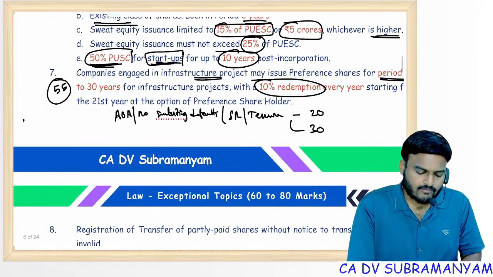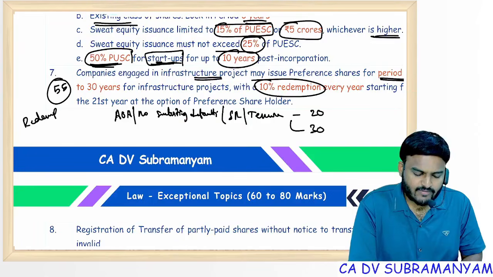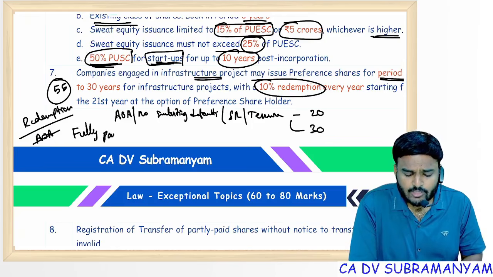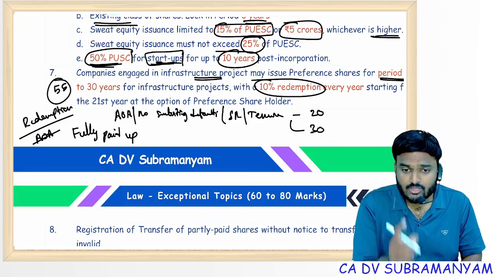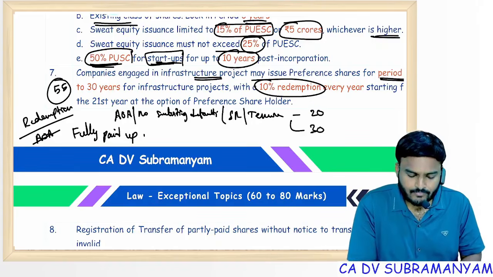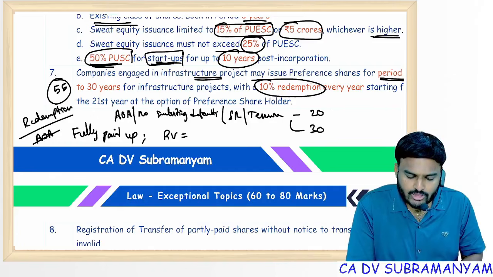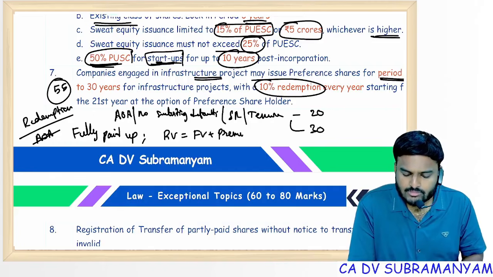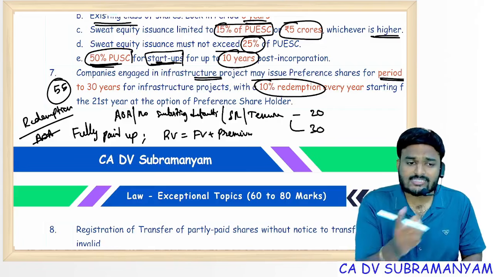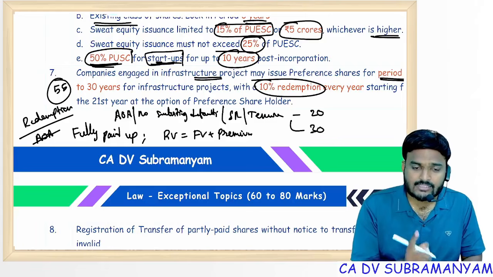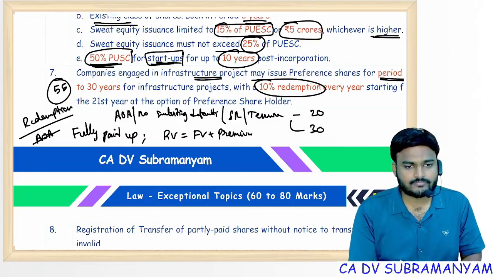And of course for redemption also we had conditions. For redemption AOA authorization is not at all required, but shares should be fully paid up. For redemption, the important condition is that shares should be fully paid up. Next, redemption value includes 2 components: face value and premium on redemption. For face value, you can utilize company profits or you can utilize issue proceeds. If you are utilizing company profits, create CRR.